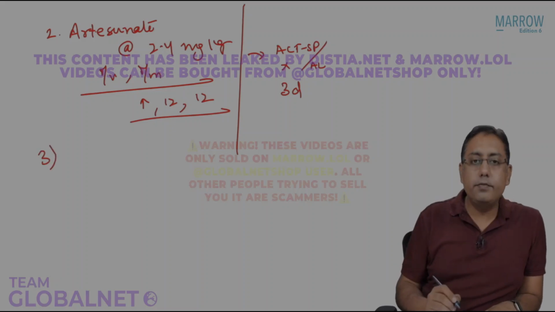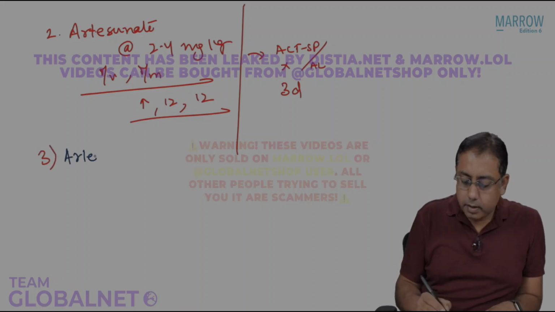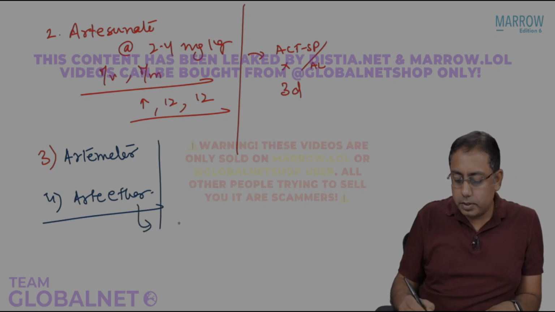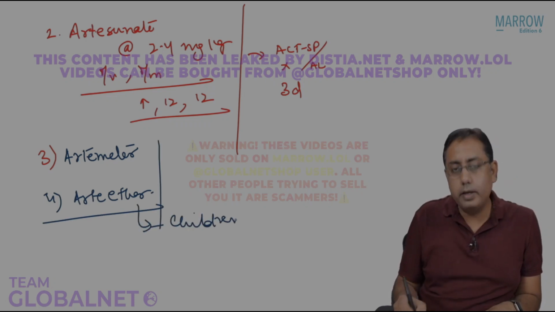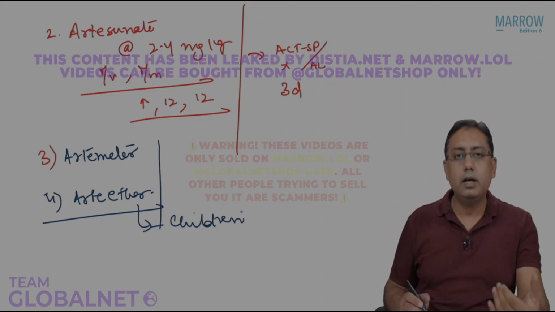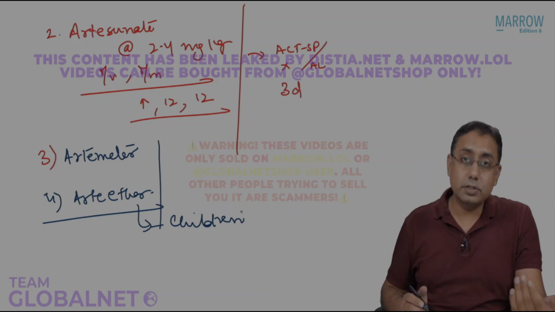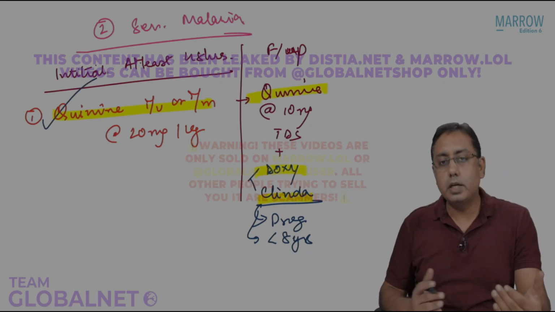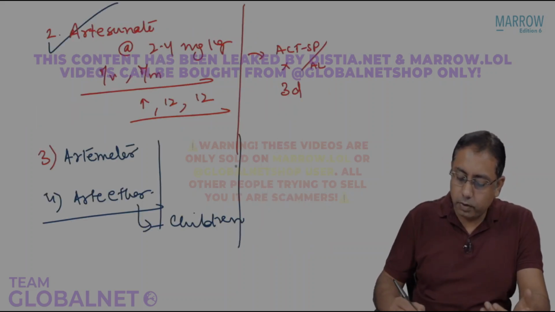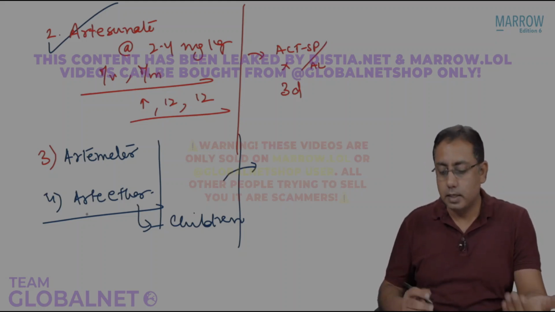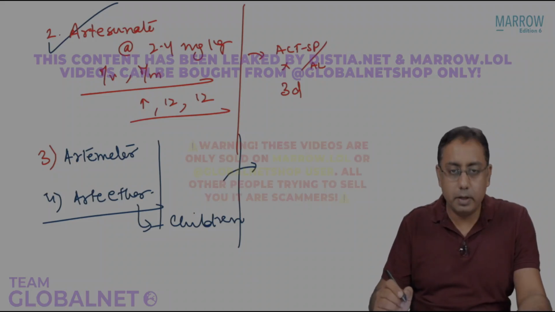We can also handle severe malaria with artemether, or we can also handle it with arteether. Arteether has some consideration for children. It is usually avoided below 5 to 6 years of age, but artemether can be given, artesunate can be given. Of course, the most commonly used regime in case of severe malaria is either artesunate or IV quinine. So these are the two things. In either case, the follow-up has to be ACT-SP or ACT-AL, to be given for at least 3 more days. So that's a simple protocol that you have for severe malaria.